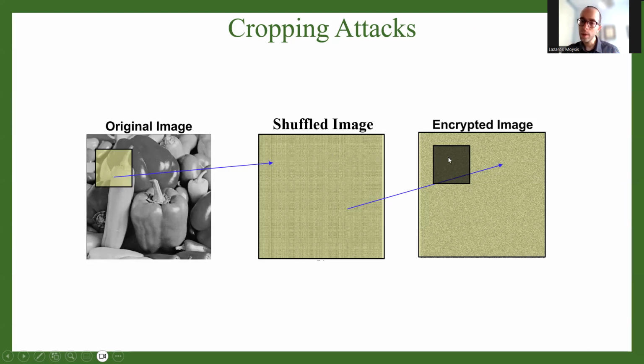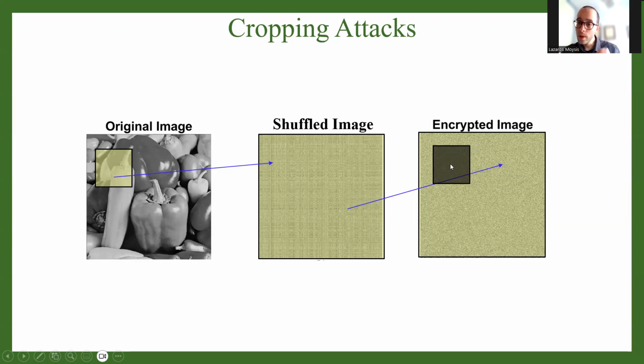So in the encrypted image, if some part is lost, like this block right here, this block of lost information doesn't correspond to this block in the original plaintext, because this block actually includes some pixels that have been shuffled from the whole image. So this block may include some pixels from this area, some other pixels from this area, some other pixels from this area, from all around.